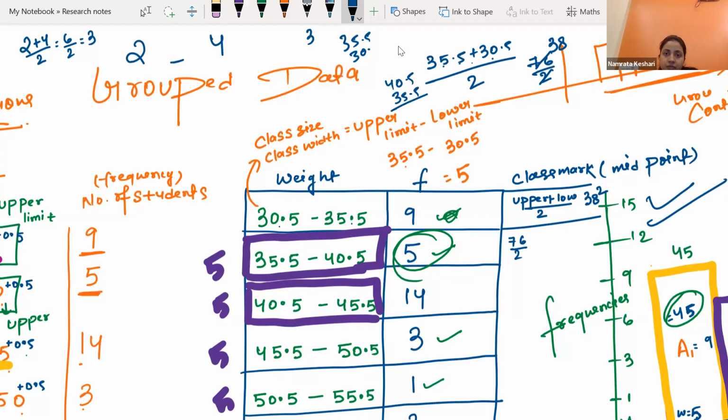Yes. Here also we are getting 2, 3 times 6, 2, 8 times. Wait, I think I have taken the same data 2 times.